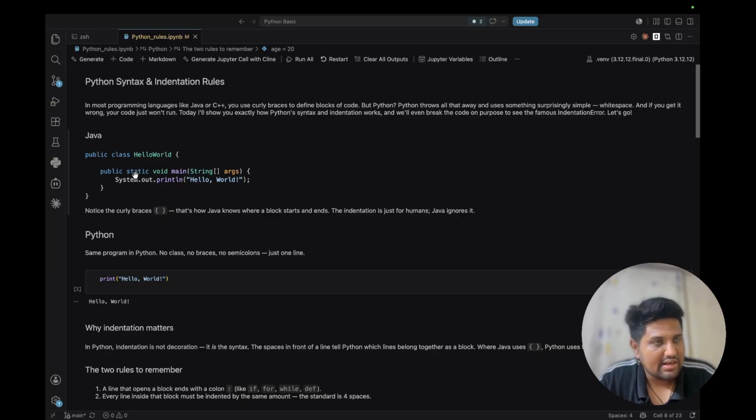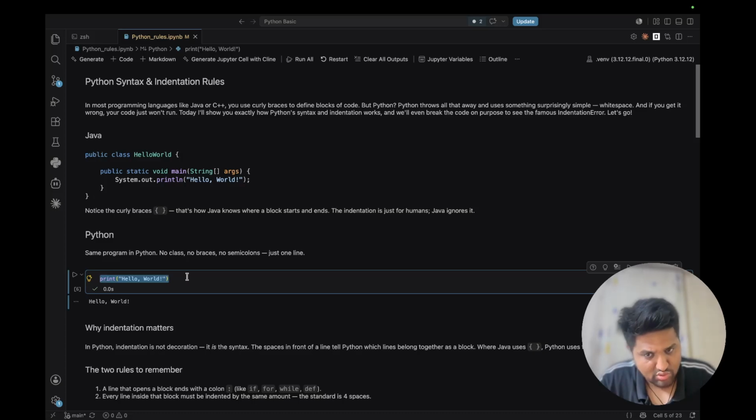That is the Python syntax, basically. In Java, to print hello world we have to write a full block of code. But in Python, if you have to print hello world, we can directly write a single line, with no classes, no brackets, no semicolon. In a single line of code, we can execute the entire Python program. So it's very simple, very minimal code.